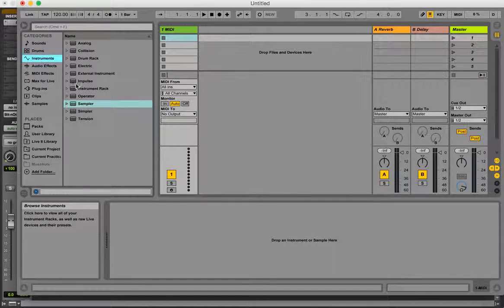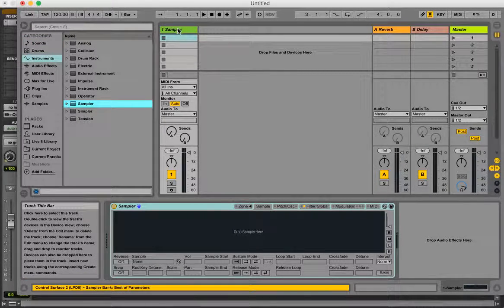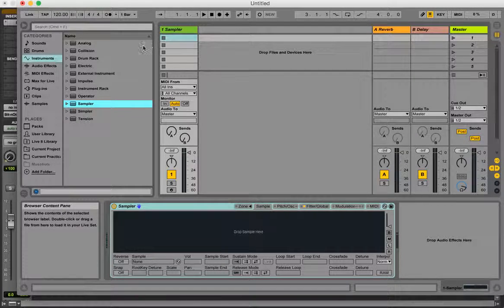So if I go to instruments here, get a sampler, chuck it on. Okay, what I need to do now is be able to find that EXS patch and load it into the sampler here. So if I go to my Places section here, I might not have the right folder selected or available even here.